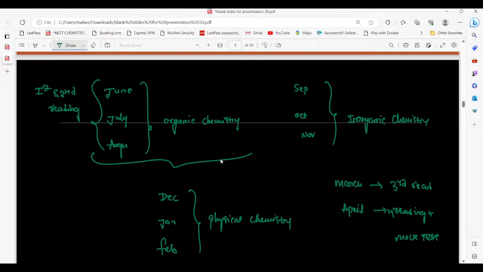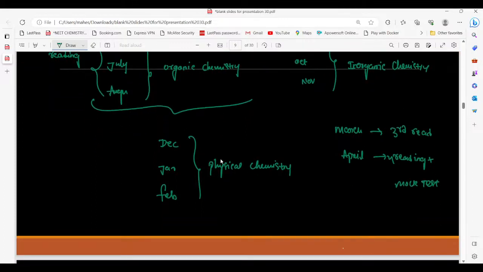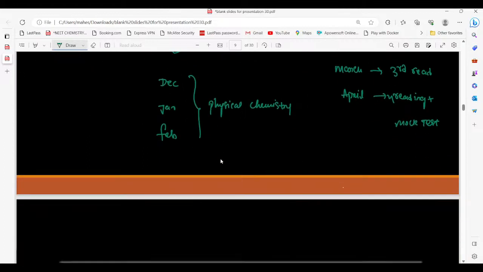An important point is that in the second reading, we are also providing how to make NCERT short notes. Okay. After completion of the plan, we have to remember two important points. After completion of one chapter, we are going to take a live class on how to make short notes on every lesson.